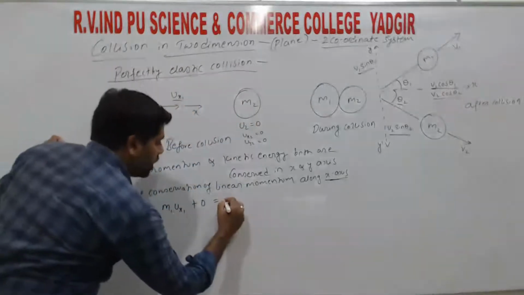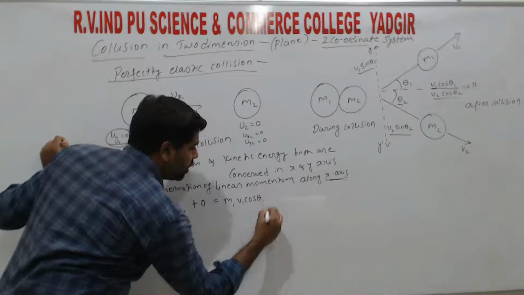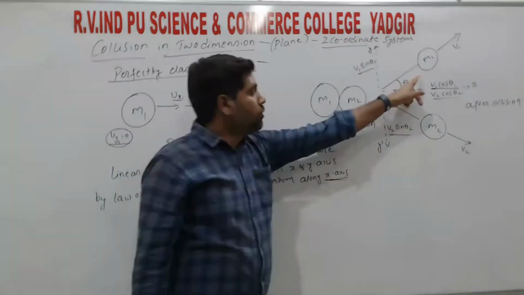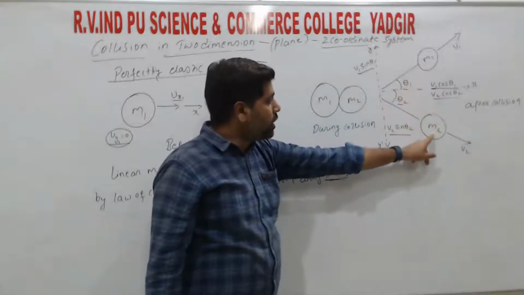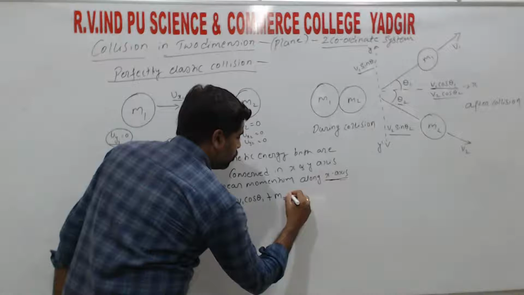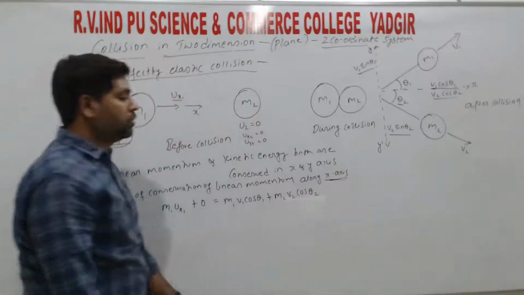This is for the momentum of the first particle. Similarly, the momentum for the second particle is plus m2 v2 cos theta 2.